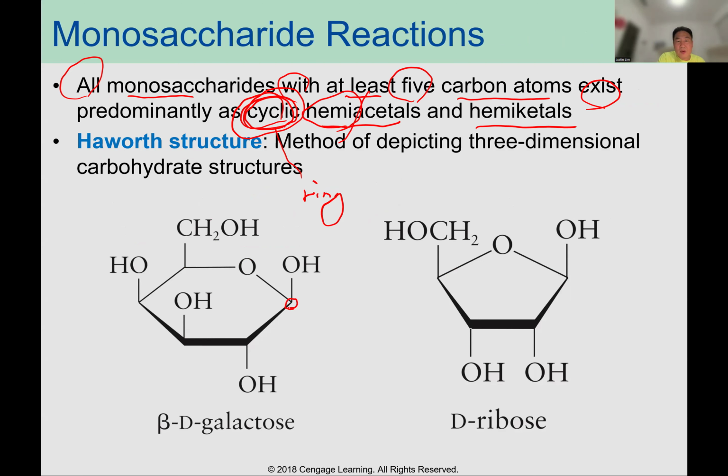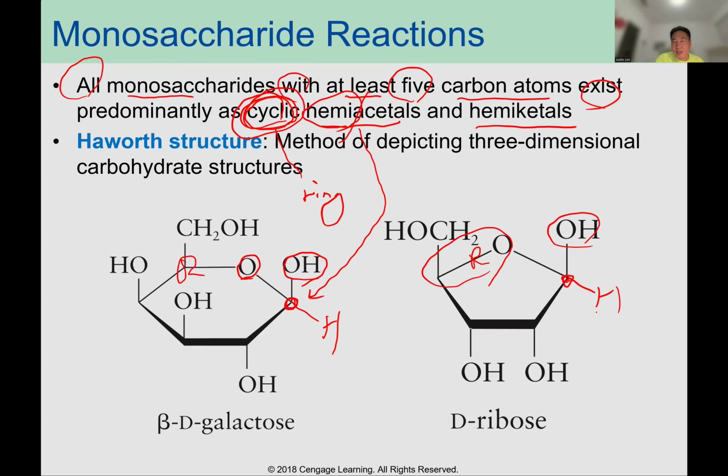On the same carbon, you have to see an OR group, and then one OH group and one hydrogen. That's a hemiacetal. Also, you can see on this carbon one OR group, one OH, and then hydrogen. That's a cyclic hemiacetal.